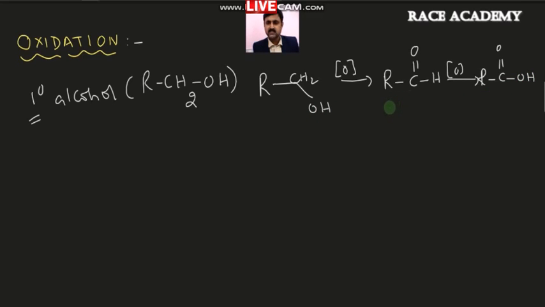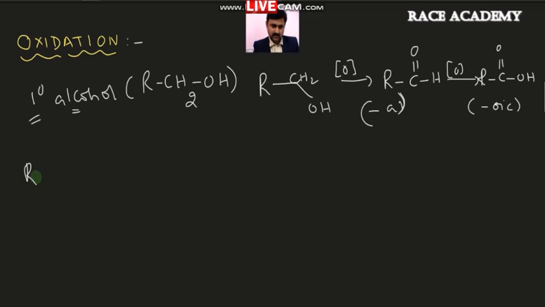So the first one is nothing but aldehyde, the last one is nothing but oic acid. So these two compounds will be obtained when primary alcohol undergoes oxidation in the presence of potassium permanganate.